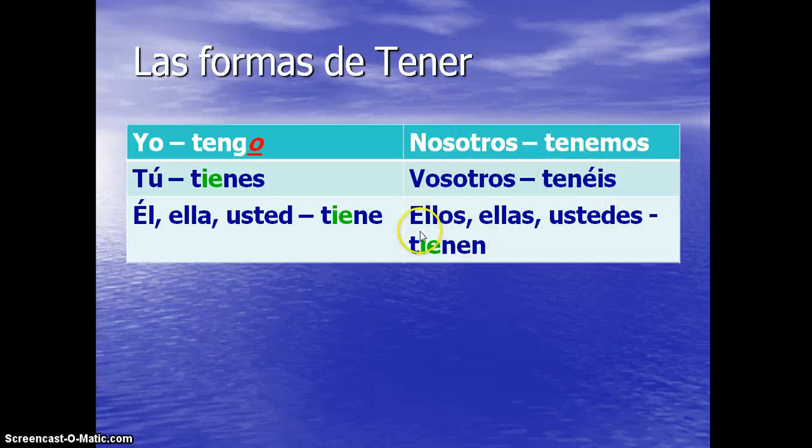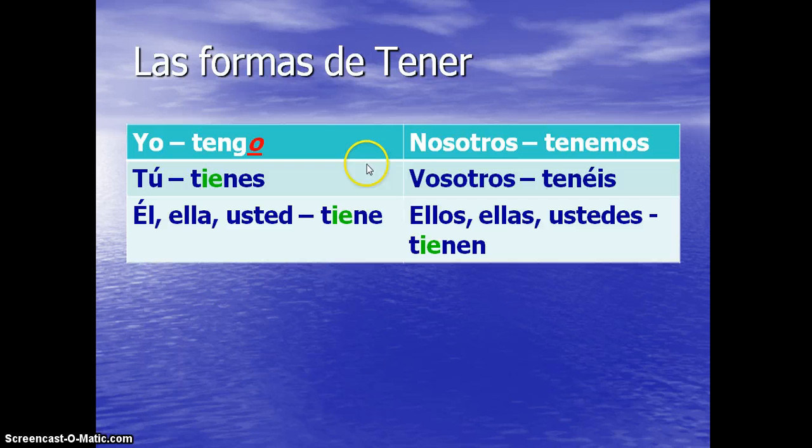And ellos, ellas, ustedes tienen. Notice the tú, él, ella, usted form and the ellos, ellas, ustedes form have the IE in them. It's not in the nosotros or vosotros forms. And notice the accents on the E. Muy bien.